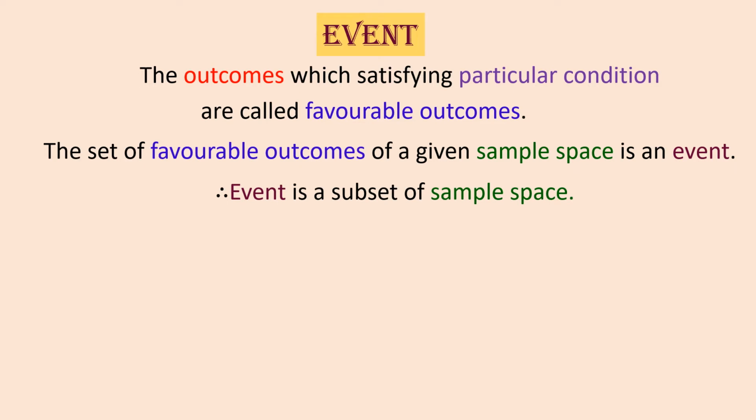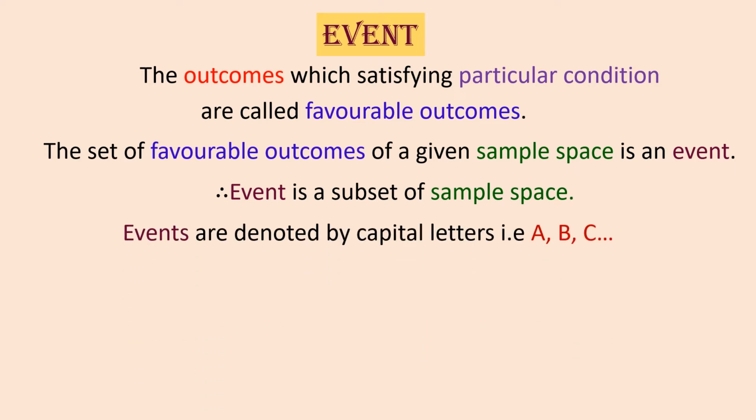The event is a subset of the sample space, and an event is denoted by a capital letter, that is A, B and C. One die is rolled. So the sample space, that is all the possible outcomes of the random experiment, will be 1, 2, 3, 4, 5, 6. These are all the possible results. So this is what we get as the sample space.